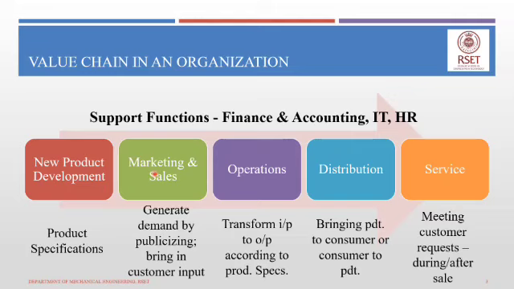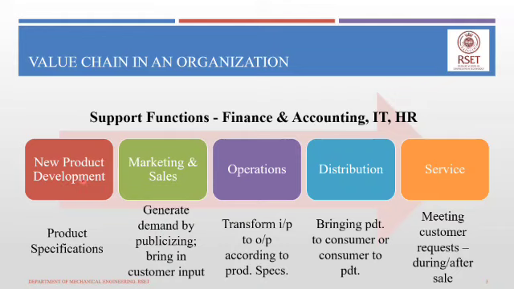So each function that is part of the value chain in an organization has its own functional level strategies. In order to carry out their functions or their particular fundamental objectives, they will have a particular way of carrying out activities, a particular set of resources which they use in a particular fashion so that they can achieve their own objectives.